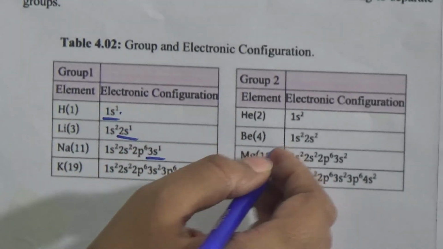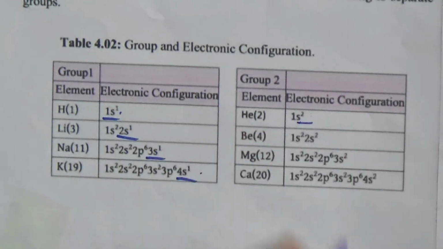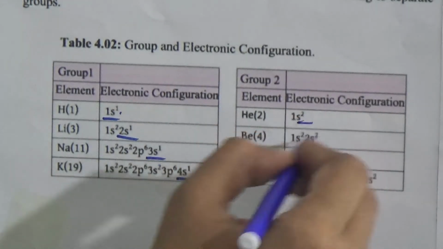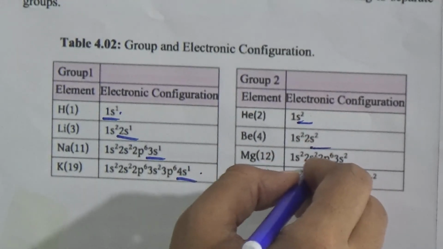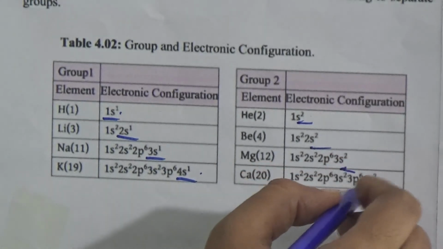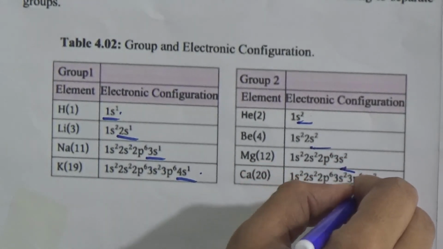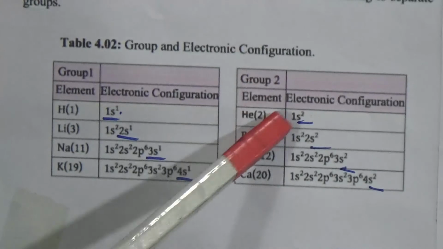Now come to helium. Helium has s2, that means in the s orbital it has 2 electrons. Then beryllium also has 2 electrons in the s orbital, and magnesium also has 2 electrons in the last orbital, and calcium also has 2 electrons in the last orbital. That's why they are also put in the same group.